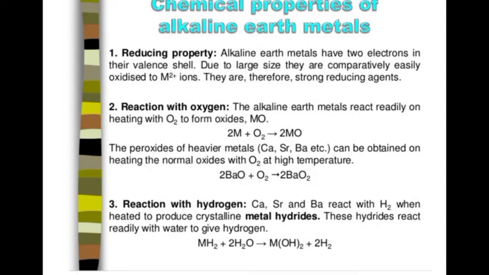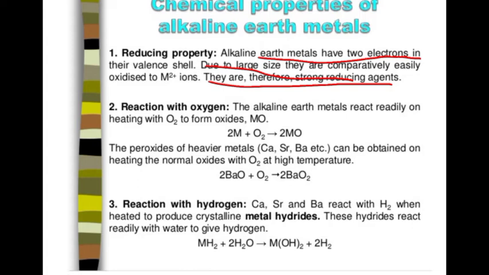They are very strong reducing agents. For example, we are using so many reducing agents made up of alkaline earth metals. Why are they strong reducing agents? Because they have 2 electrons in the valence shell, and due to large size they are comparatively easily oxidized. We know reducing agents are those which undergo oxidation. So they are very strong reducing agents.